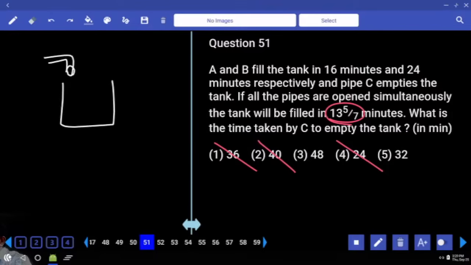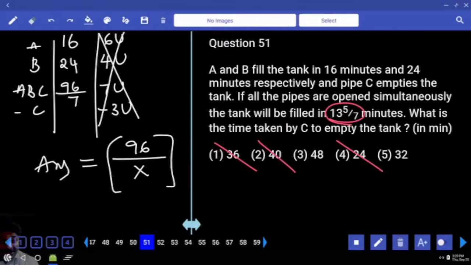There is a tap here which fills the tank in 10 hours. I'll open another tap which empties the tank in 10 hours. Now the tank is empty. If you open both the taps, whatever water comes here, that goes out from here. Because the time is same. Am I right? With that logic, you can eliminate fourth option.